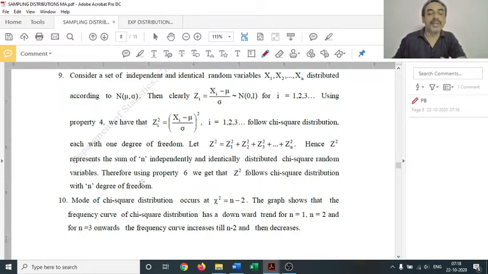Here comes the relevance of the concept of degrees of freedom, because in this construction of the variable, we have n independent random variables, z1 square, z2 square, etc., zn square. Making use of these n independent random variables only, we formulated a variable z square that has chi-square distribution with n degrees of freedom. So degrees of freedom represents the number of variables involved in the formulation of the chi-square distribution.